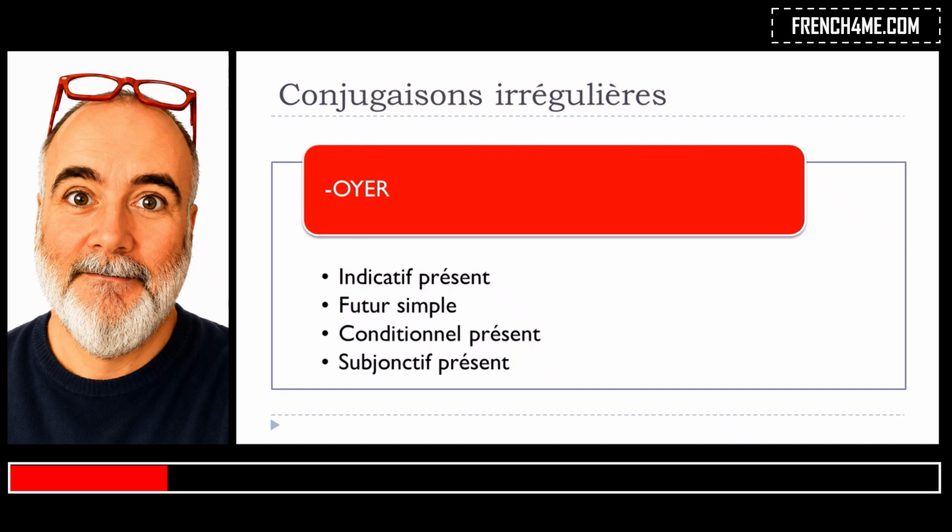Okay, check the video one more time if you really need to remember it, because it can be tricky in some way, especially for the futur simple and conditionnel présent. Phonetically, indicatif présent and subjonctif présent don't really change that much. But if you've got to speak with someone, for futur simple and conditionnel the modification is quite big, so you will hear the mistake.